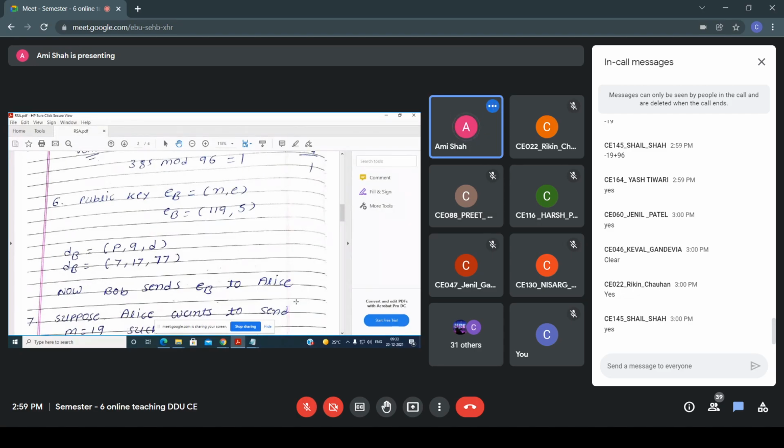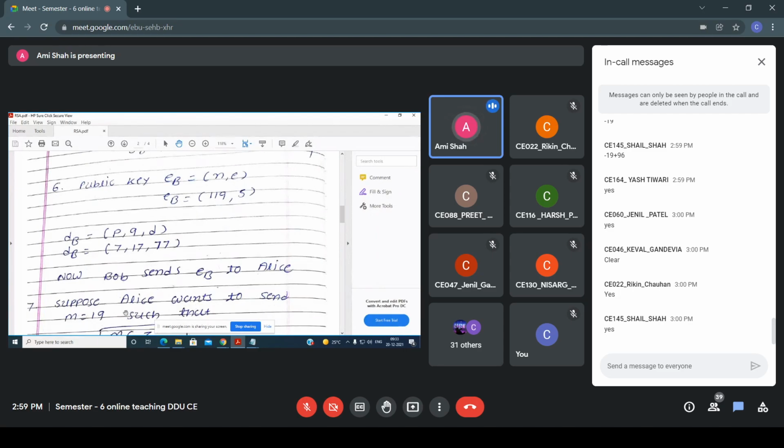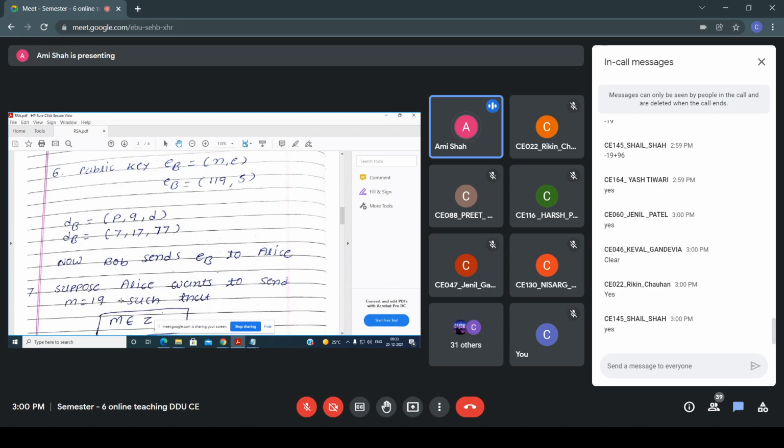Now suppose Alice wants to send M equals 19. Now see, in an asymmetric crypto system, numbers are used. Suppose in the exam any plain text, say a letter, is given to you. What you have to do is take the corresponding number for that particular letter, because in asymmetric cryptosystems it works on numbers. Right? So suppose Alice wants to send a message to Bob, that is M equals 19.